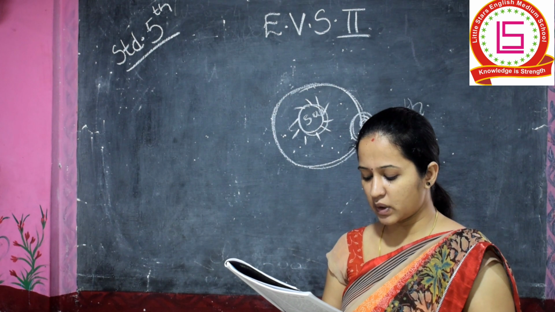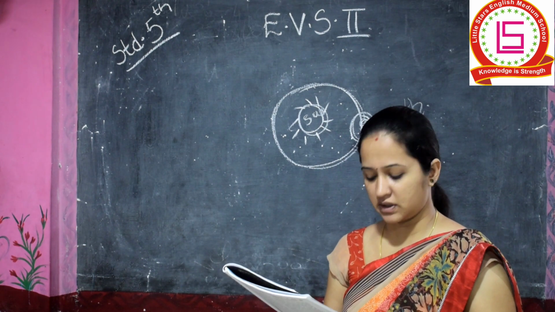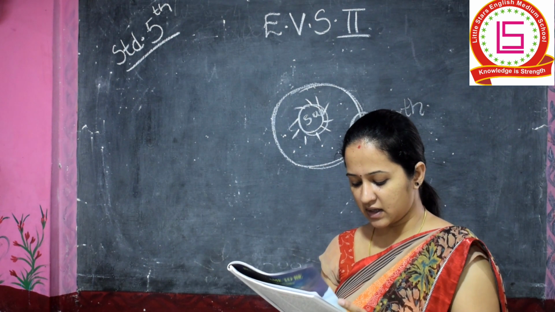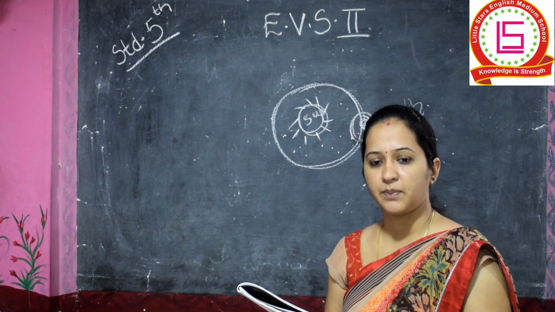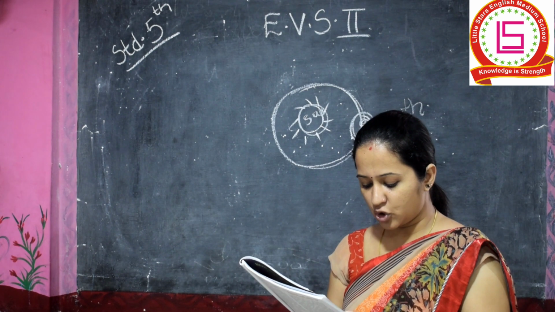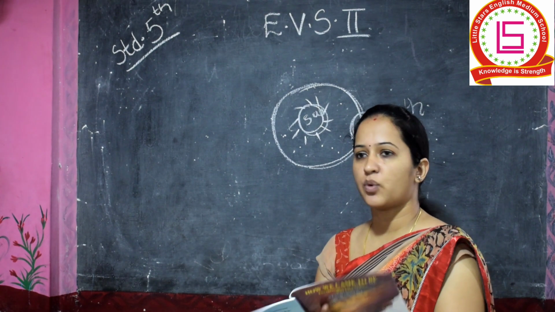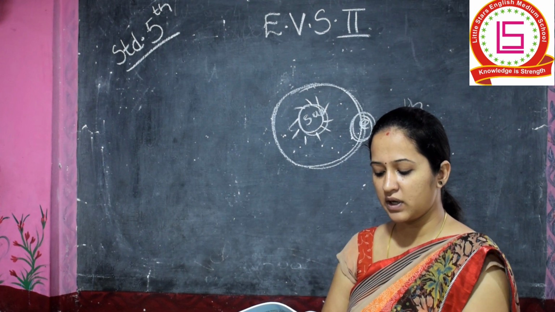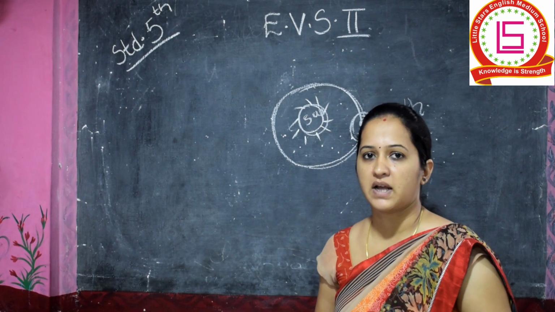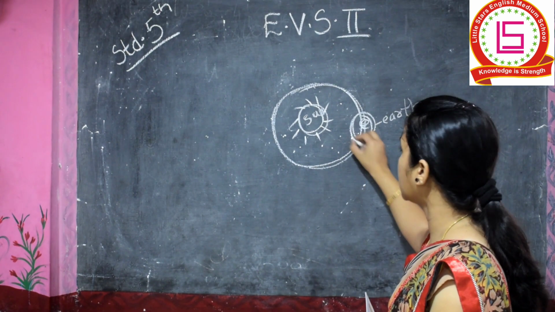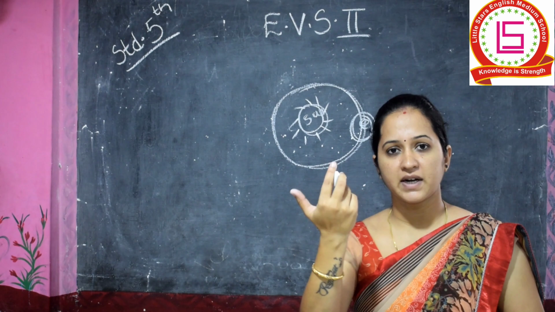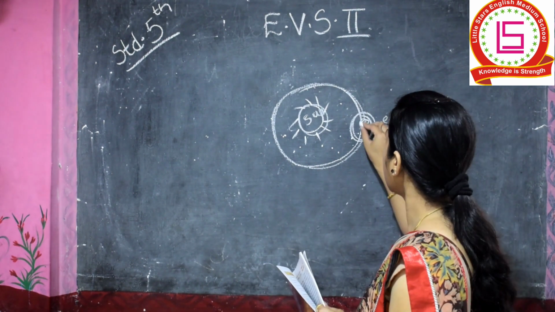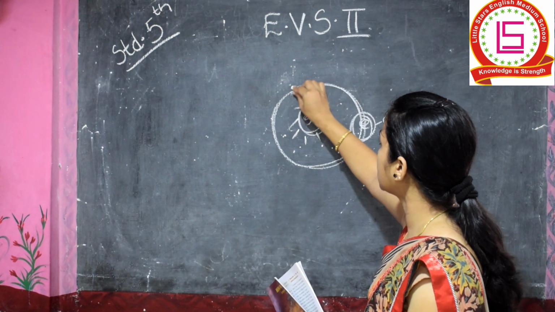The earth takes 24 hours to complete one rotation around its axis. These 24 hours are approximately divided into 12 hours of daytime and 12 hours of night. A period of daytime and the following night together make one day. So see what has been said, that this earth also rotates around itself. It keeps rotating, and along with that it moves along this axis around the sun.